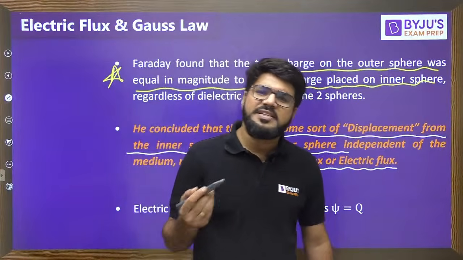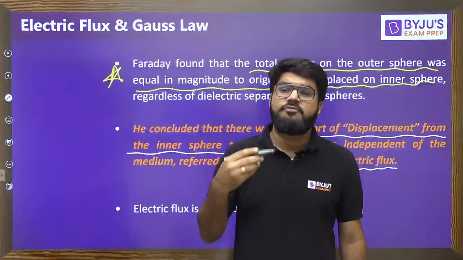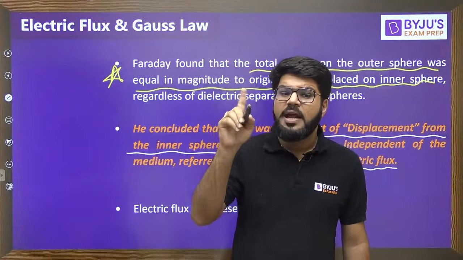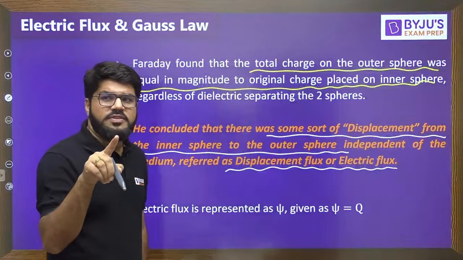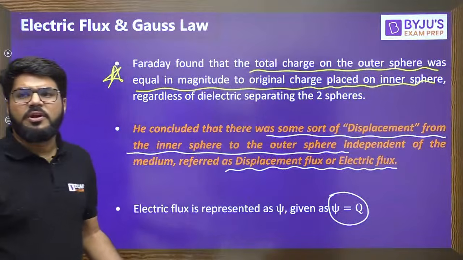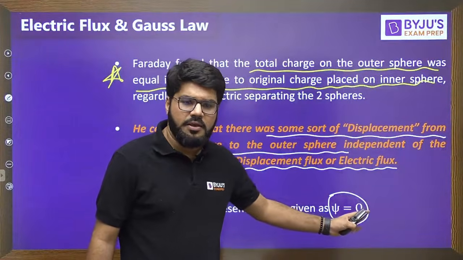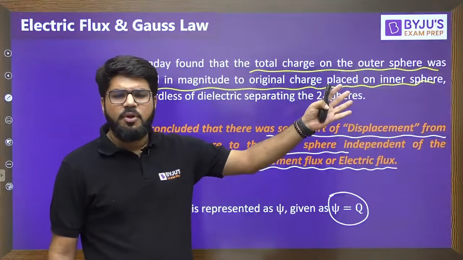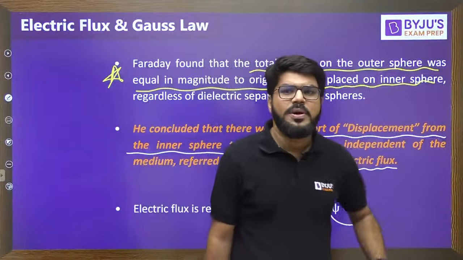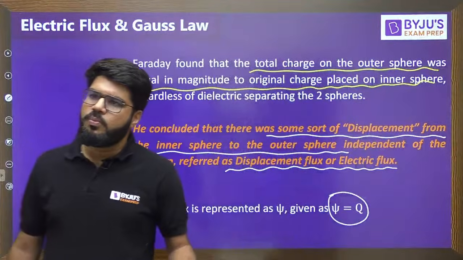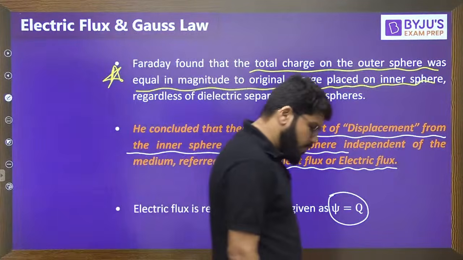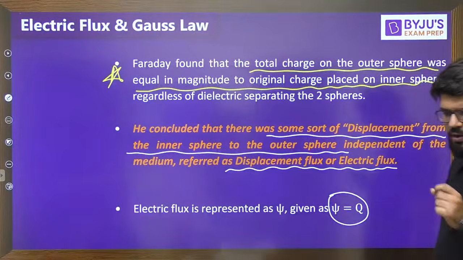So what is basically electric flux? In simple words, you can say it is the movement, flow of electric charge from one charged body to another. And because it is the movement of charge, flux is measured in the unit of coulombs. What is the flux? Flux is movement of electric charge. So flux is basically equal to Q. How much flux developed on the outer sphere is equal to the charge on the inner sphere. So what is Xi? It is directly equal to Q, and hence the unit will be coulomb. That is basically the concept of electric flux.